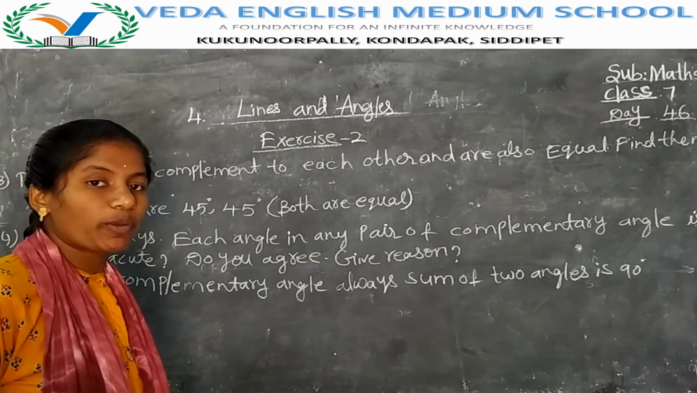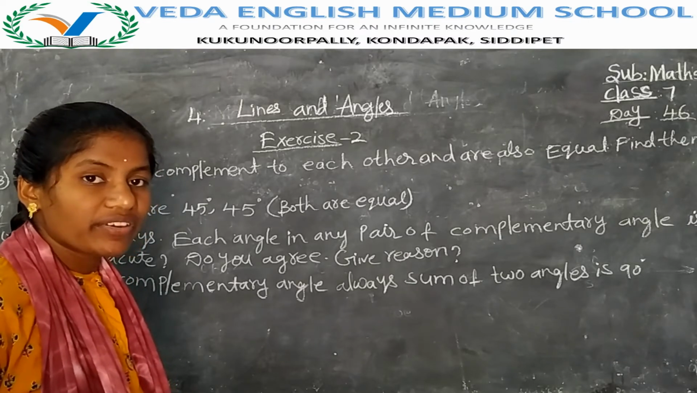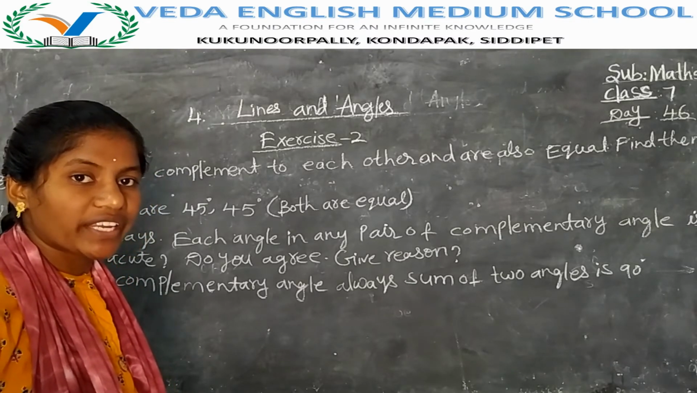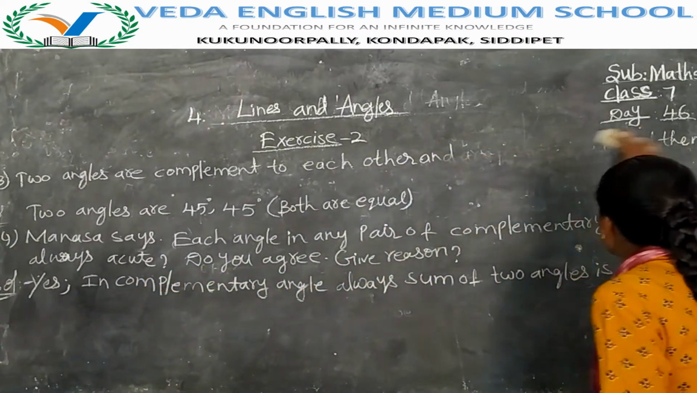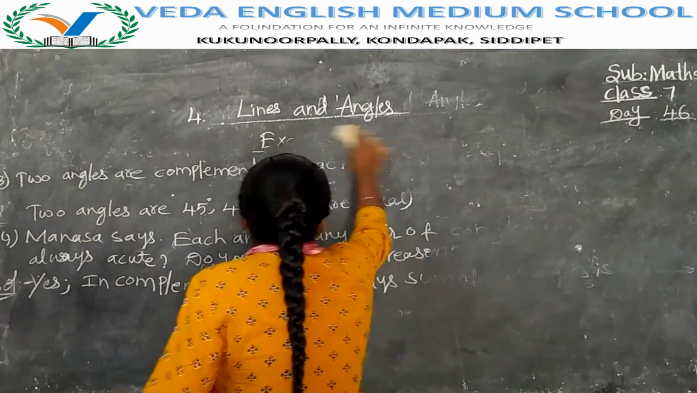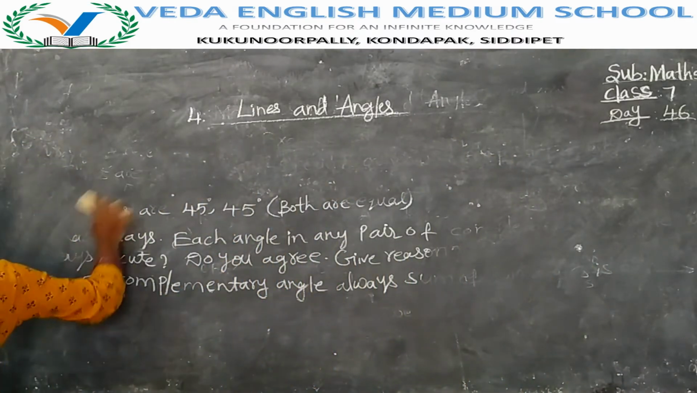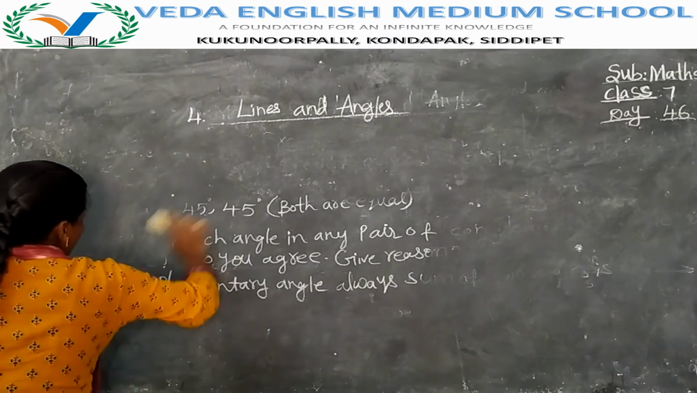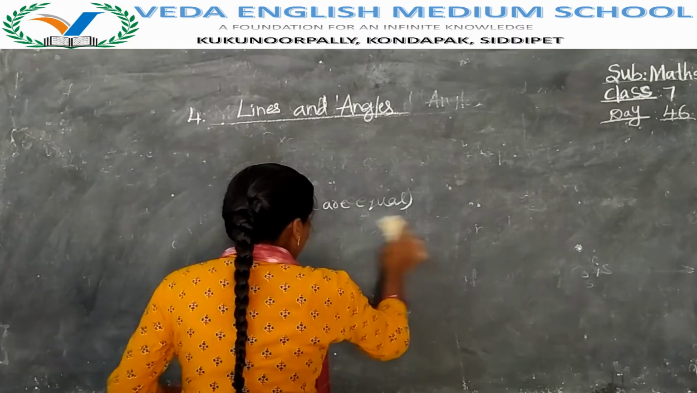Then, after complementary angles, we have supplementary angles. What is meant by supplementary? If the sum of two angles is equal to 180 degrees, then those angles are called supplementary angles. Complementary means the sum of two angles is equal to 90. Supplementary means the sum of two angles is equal to 180.